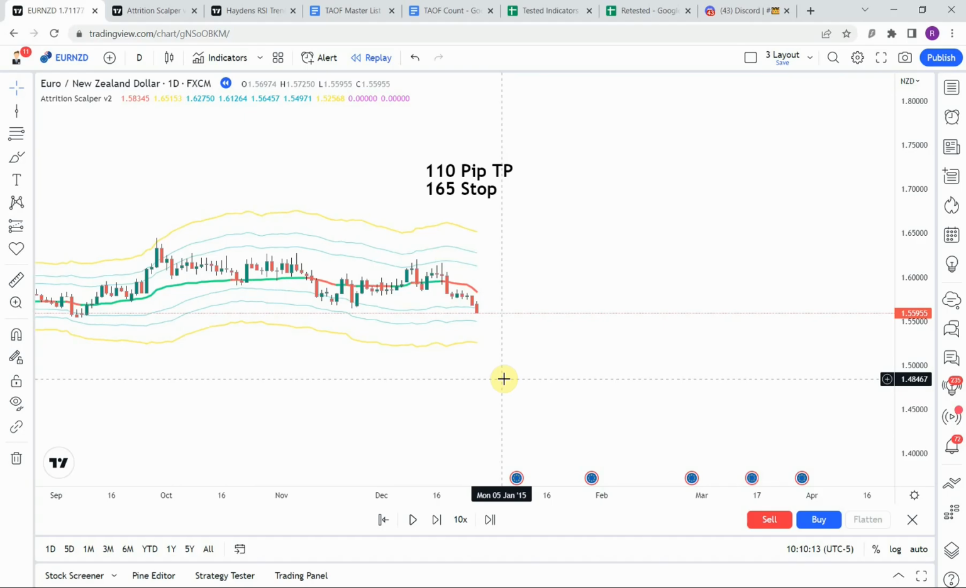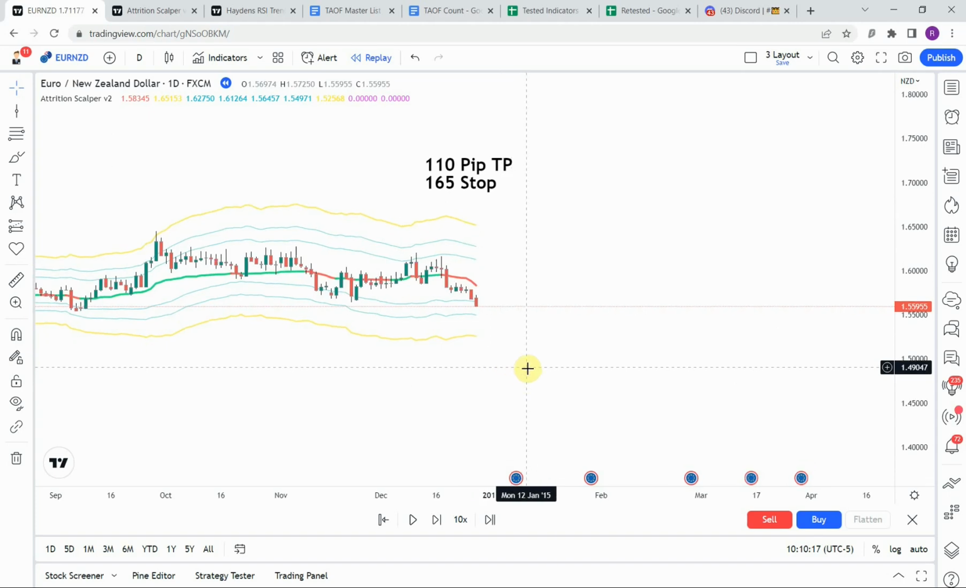Today we will be testing the Attrition Scalper V2 indicator.